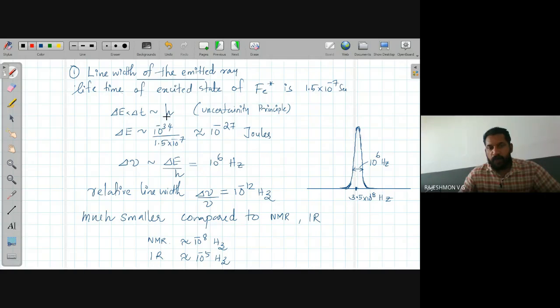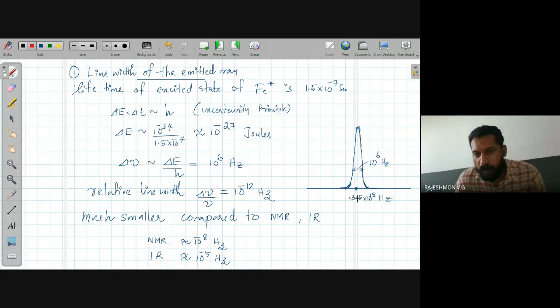Delta T times delta E is of the order of Planck's constant, so the energy width will be of the order of 10^-27 joules, and the corresponding frequency width will be 10^6 hertz. So a line at 3.5 × 10^18 hertz has a line width of around 10^6 hertz.